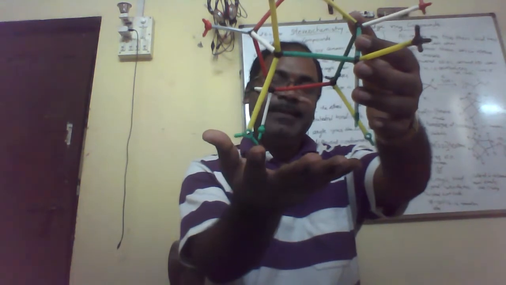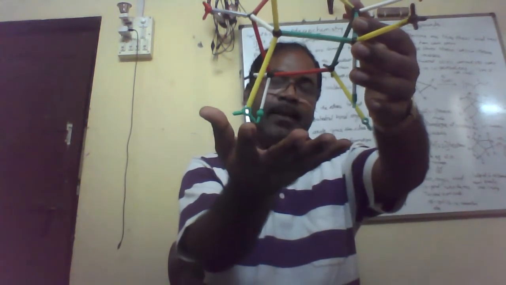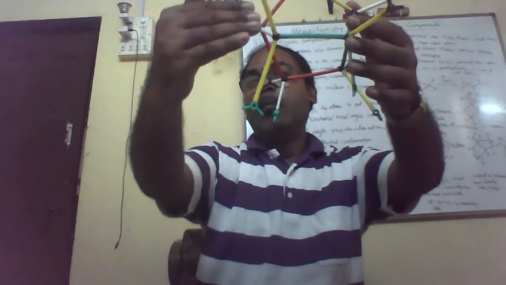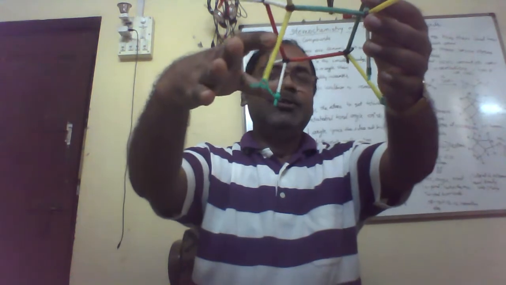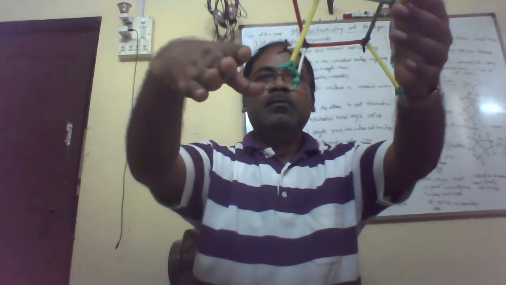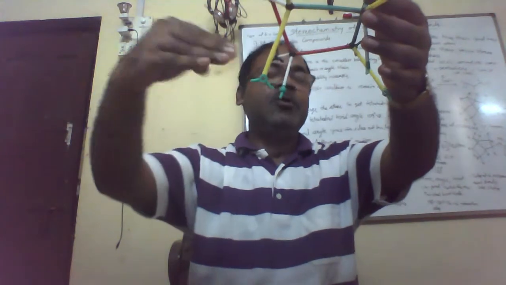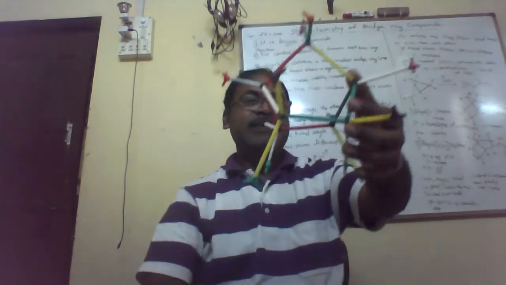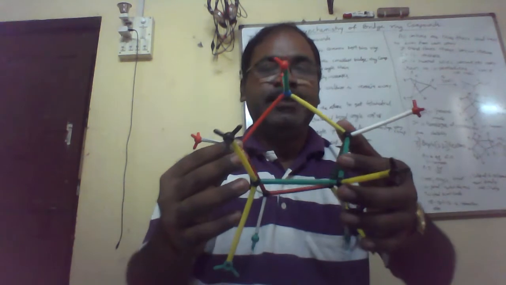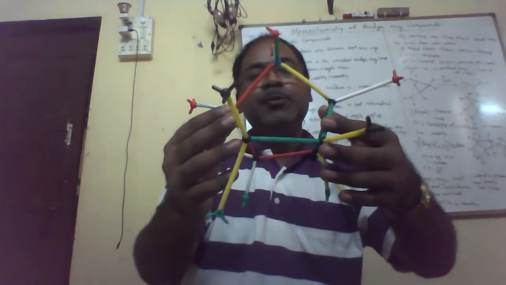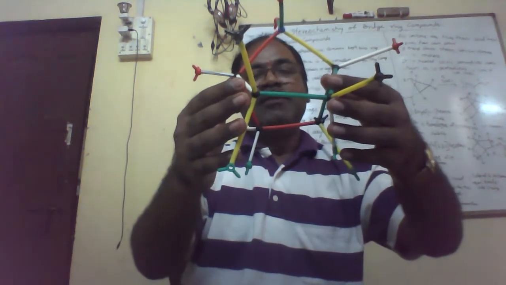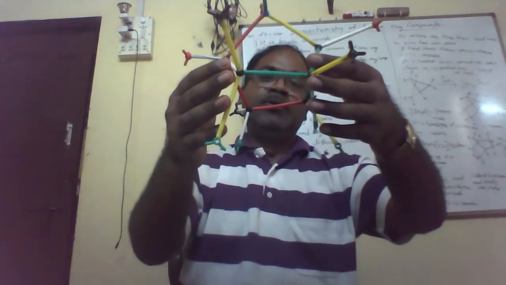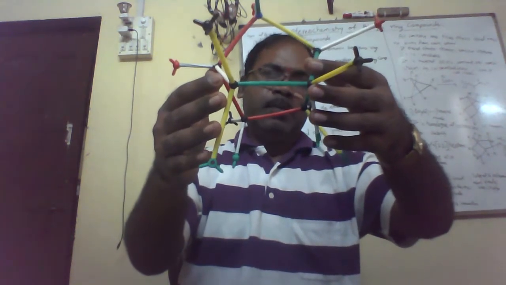The endo groups, the axial groups, are close to the ring and hence known as endocyclic, while the exo groups are away from the ring, outside. So we can say endo hydrogens. These are present in one plane.